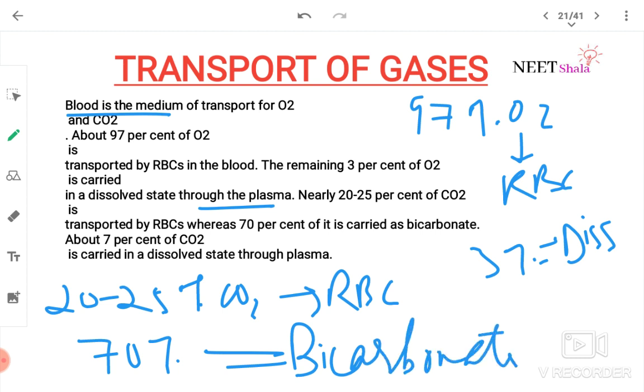About 7% of CO2 is carried in dissolved state through plasma. So oxygen goes two ways, RBC and plasma, whereas CO2 is transported by RBC and as bicarbonates, and is also carried through plasma in dissolved state.